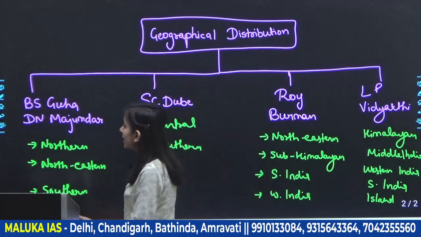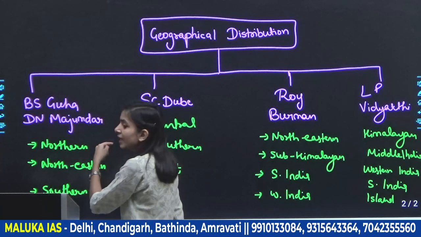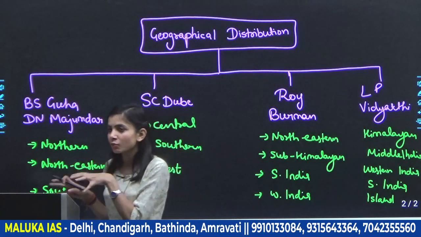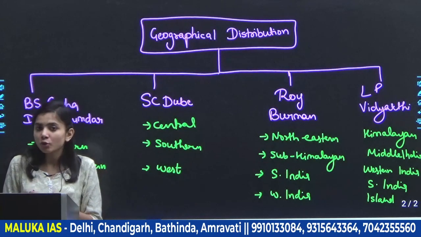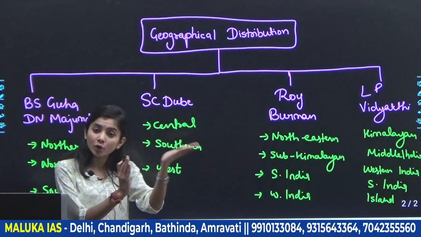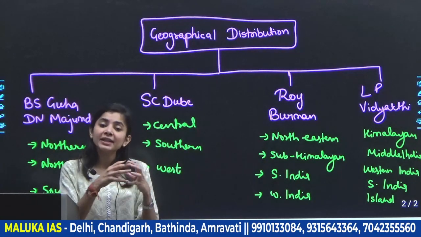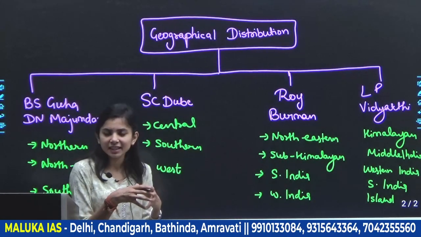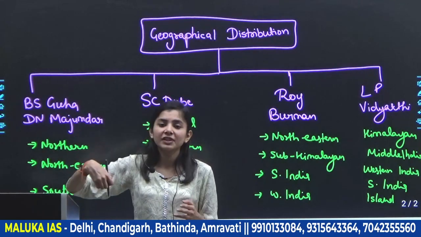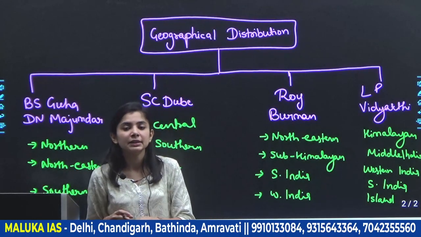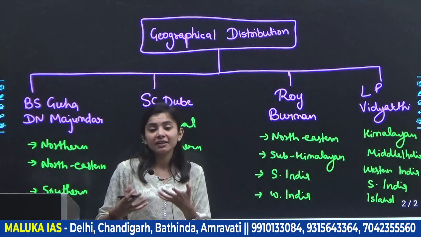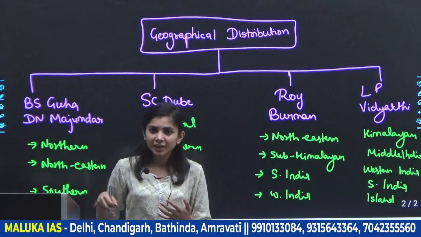He divided that the tribal region can be seen in the northern areas, the northeastern and the southern area. He wants to stress that you won't find tribal variation in the northwestern region. So where will you find it? In the northern region, which is basically the Himalayan region, the northeastern region, which is also an extension of the Himalayan region, and then in some southern zone. So he divided the whole region where we can find tribes into 3 types.